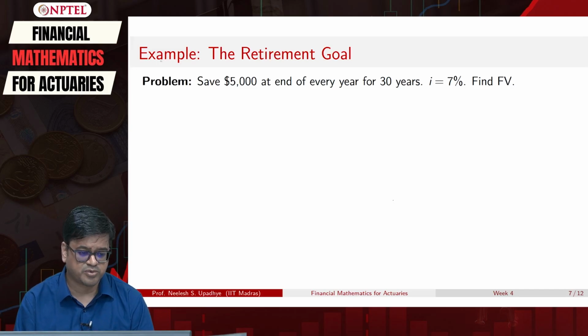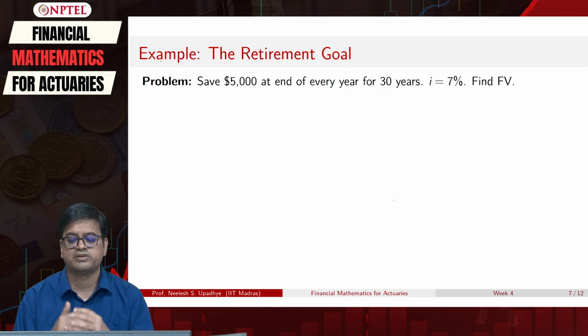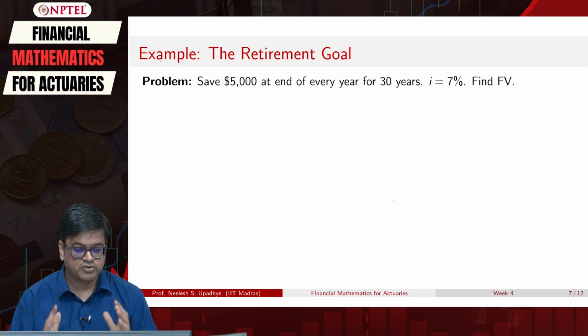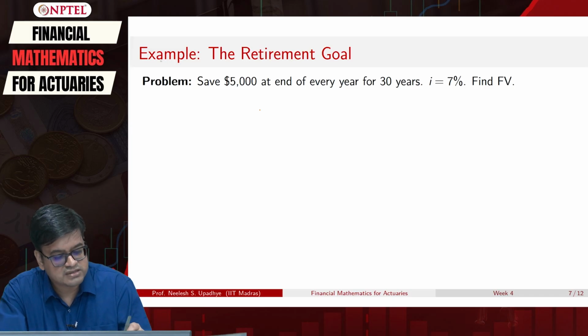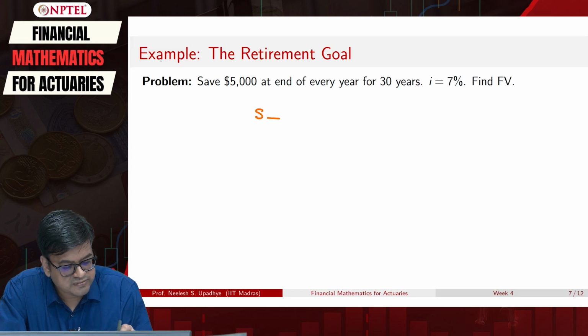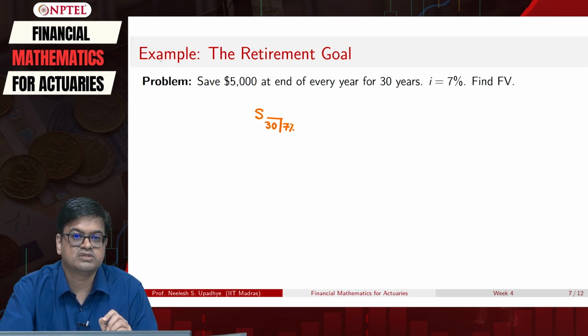Here is a problem where you are saving 5,000 at the end of every year, for 30 years. The effective interest rate given to you is 7%, and you need to find the future value. Is everything which we need to compute there? The answer is yes. What we are looking at is s_angle_30 claiming interest at 7% per annum. Do I know this value?